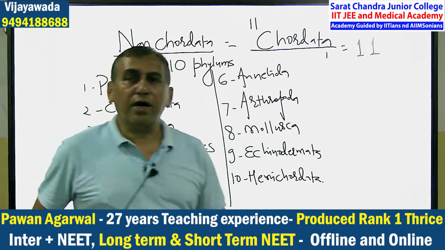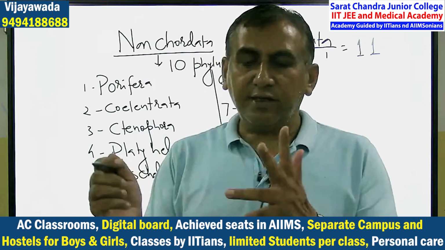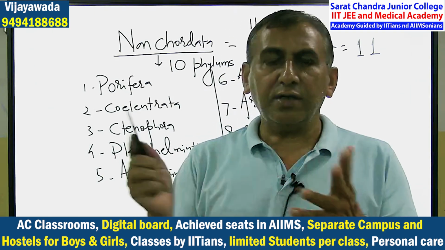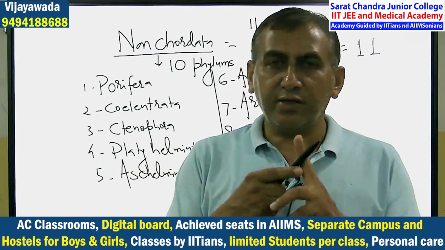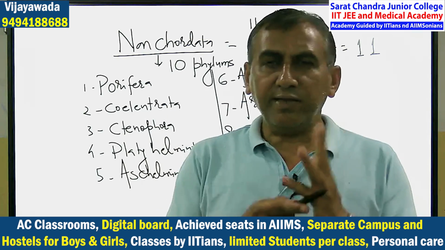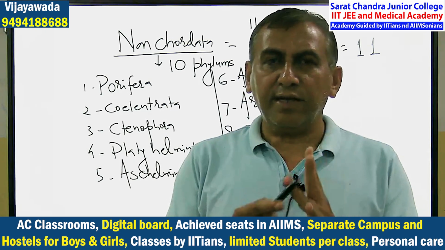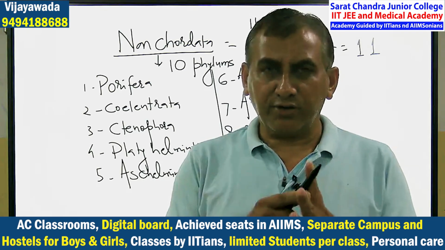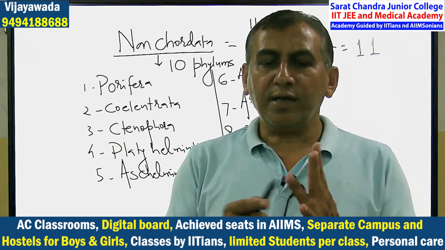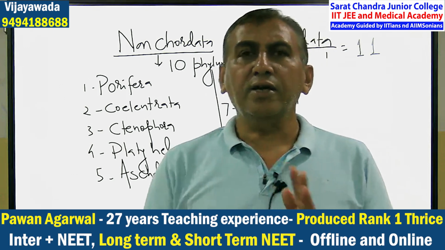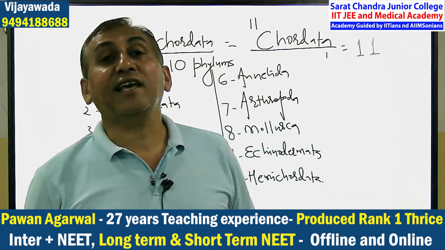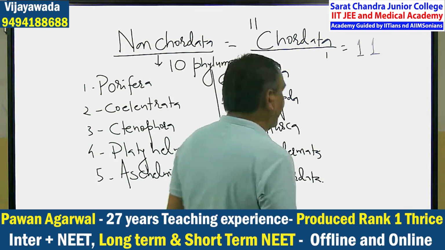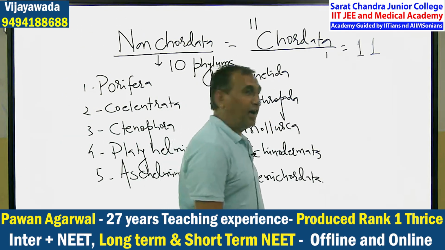How to learn fast? Porifera, Coelenterata, Ctenophora. Platyhelminthes, Aschelminthes, Annelida. Arthropoda, Mollusca. Echinodermata, Hemichordata, Chordata. See, Aschelminthes, A. Annelida, A. Arthropoda, A. Like in South there is a movie, RRR.